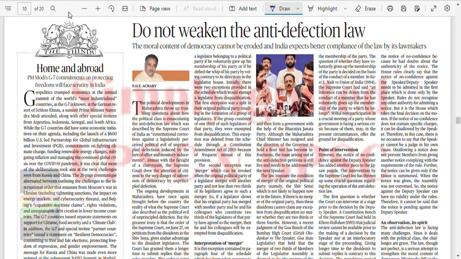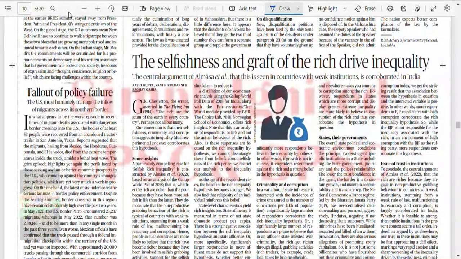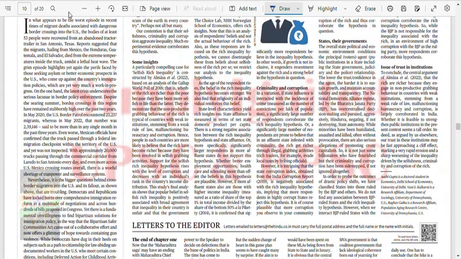Home and abroad, PM Modi's G7 commitments on protecting freedom will face scrutiny in India. The selfishness and graft of the rich drive inequality. Why has this article come?